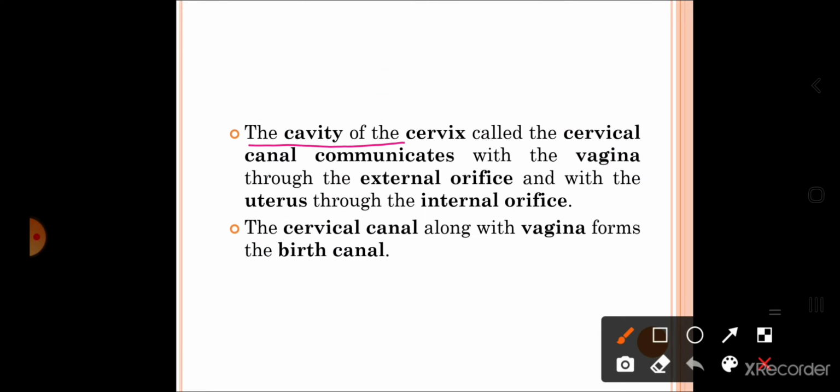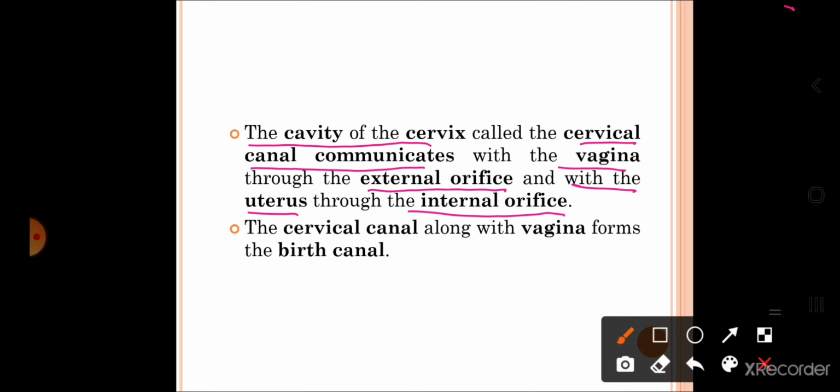The cavity of the cervix, called the cervical canal, communicates with the vagina through the external orifice and with the uterus through the internal orifice. Orifices are the openings. So the cervix communicates with the vagina through the what?